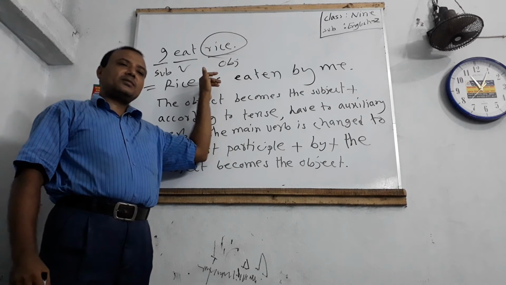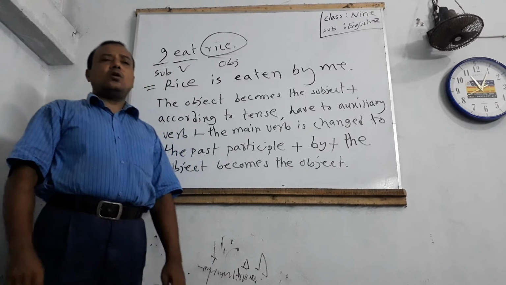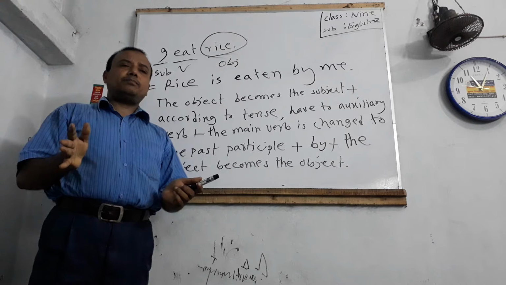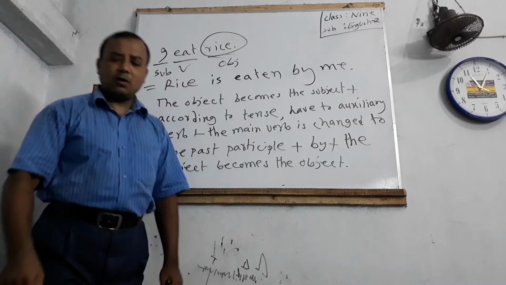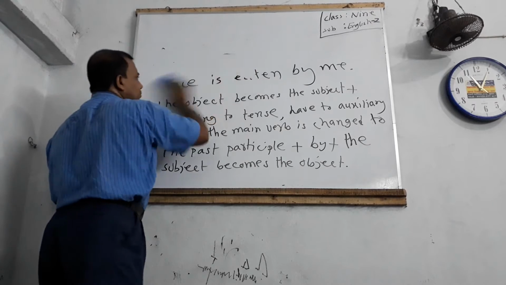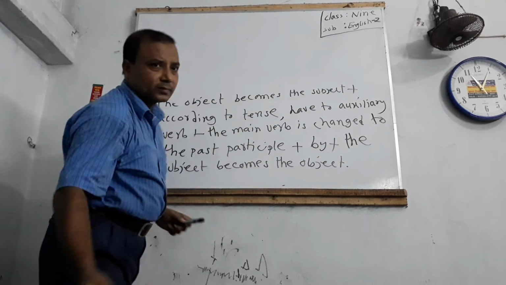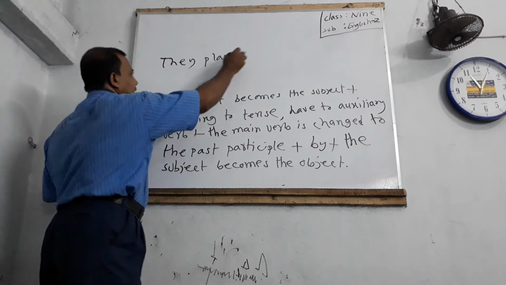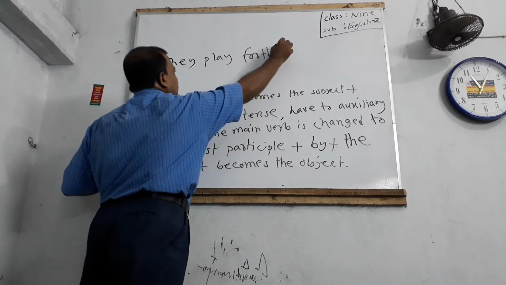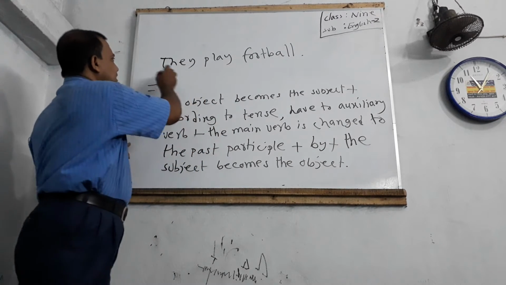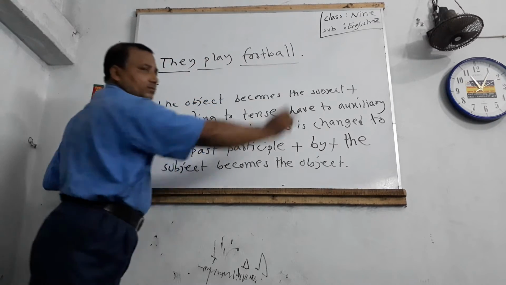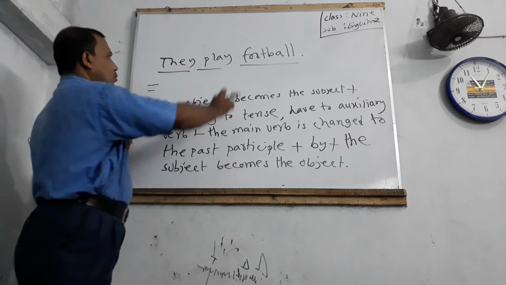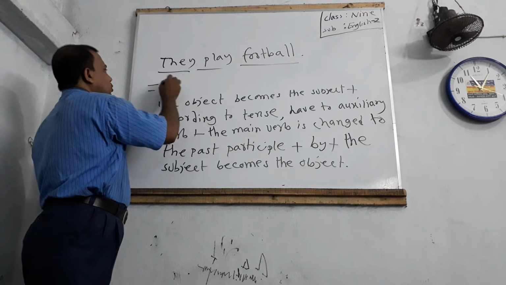Dear students, so we have learned active to passive. Now, I will discuss another sentence. They play football. Dear students, they is the subject, play is the verb, football is the object. Now, at first, football, the object, becomes the subject.